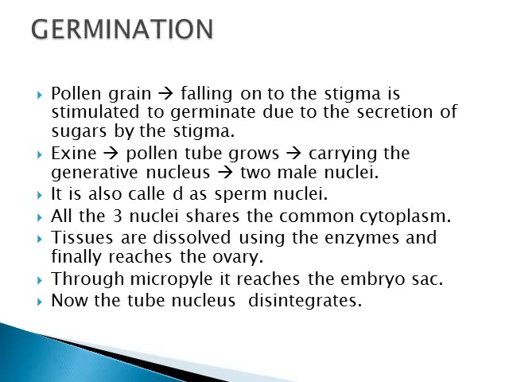Now the tube nucleus disintegrates. The tube nucleus, which acts as a carrier for the transportation of the sperm nuclei, now disintegrates. This is the transfer of the pollen grain from the stigma through the style and the entry of the pollen tube into the embryo sac.